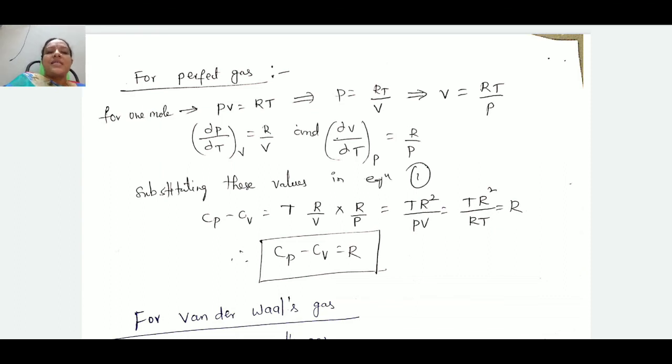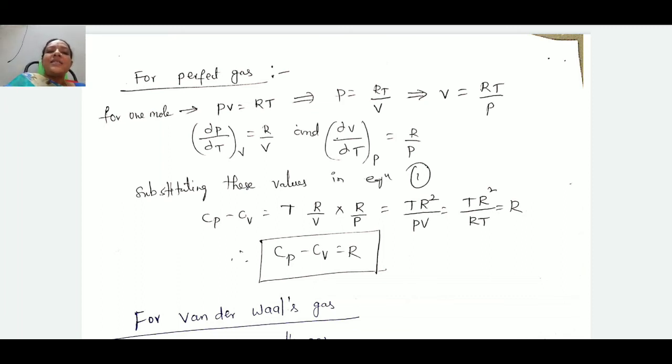By this we can understand that Cp is always greater than Cv. Means, the heat supplied to a gas at constant pressure must be more than the heat supplied to the gas at constant volume. Why? Because at constant pressure the supplied heat is used in two ways: to increase the internal energy and to do some external work.